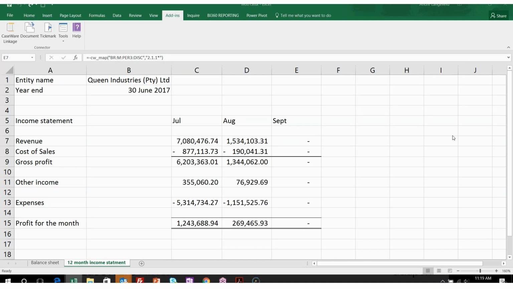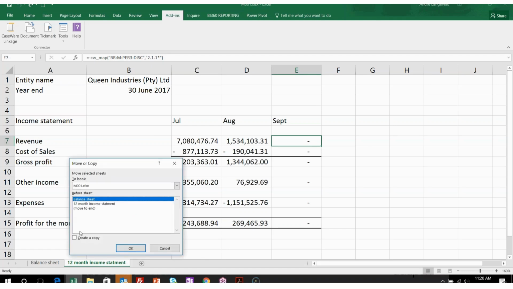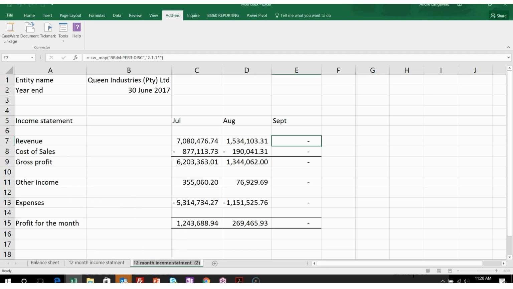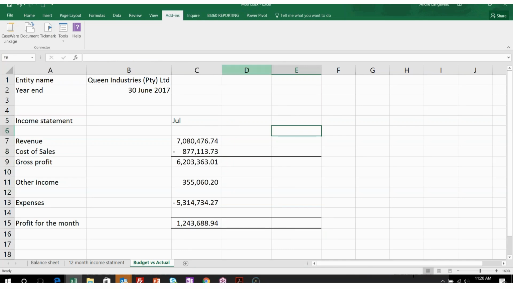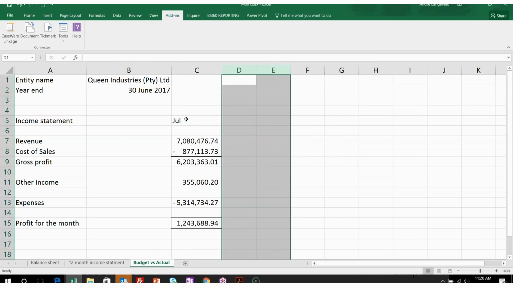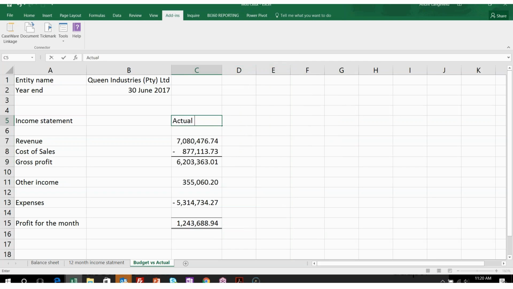Then the last thing that I'm going to quickly do with you today is to just compare the actual balances to the budgeted balances. So I'm just going to copy this 12-month statement, move a copy, okay, create a copy, and I'll move it to the end. Okay, and then I'm going to call this my budget versus actual. So I'm going to quickly just remove all of these figures here. I don't need them. I can even go and delete the columns there. So here I'll quickly write the actual, and this will be my budget balances.